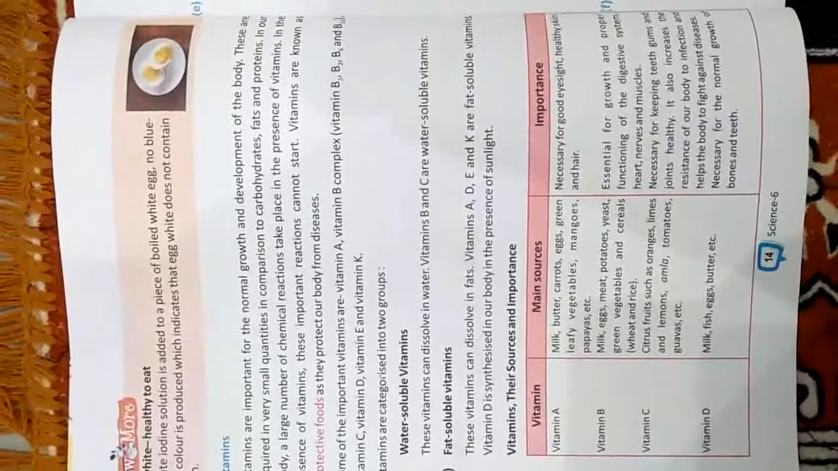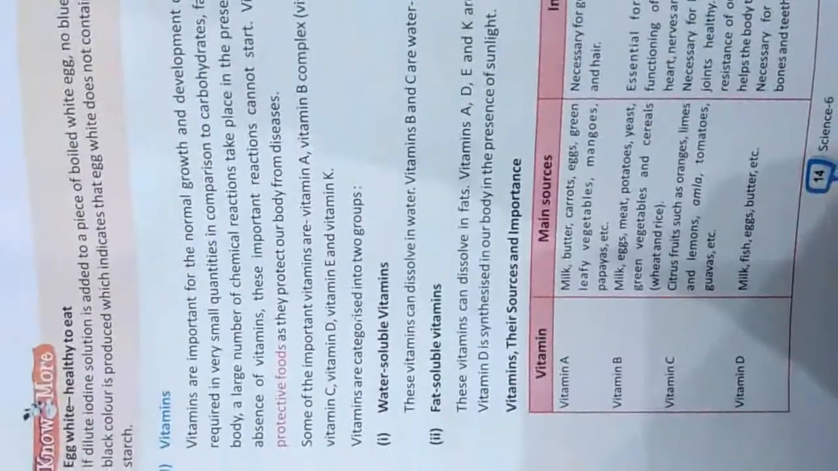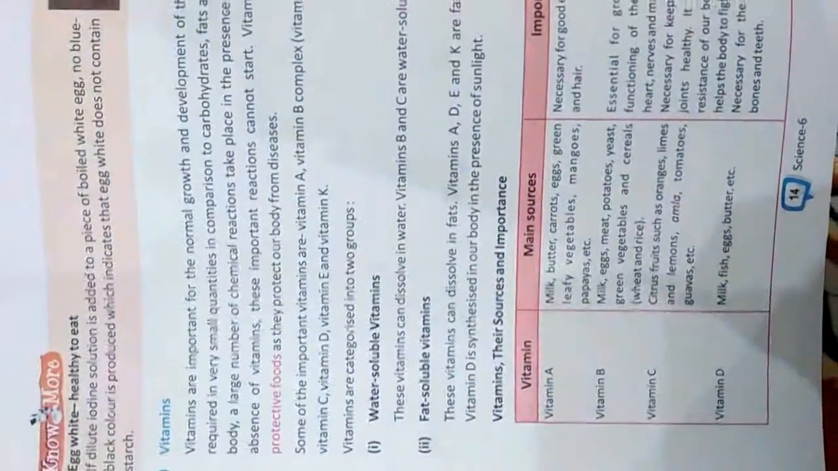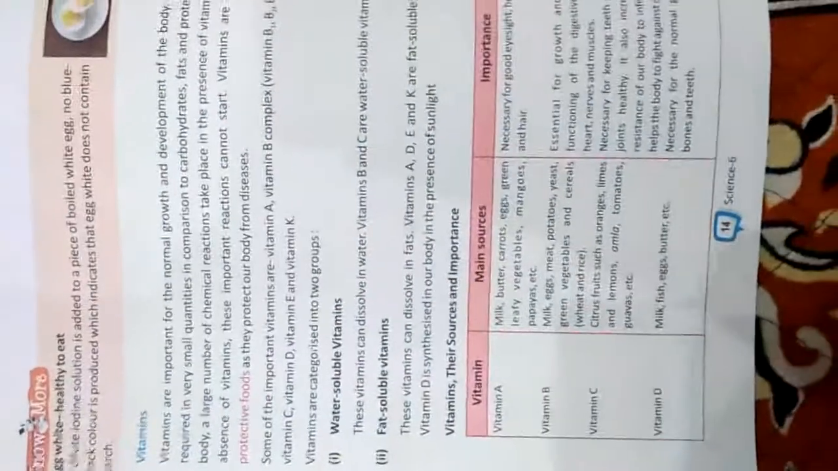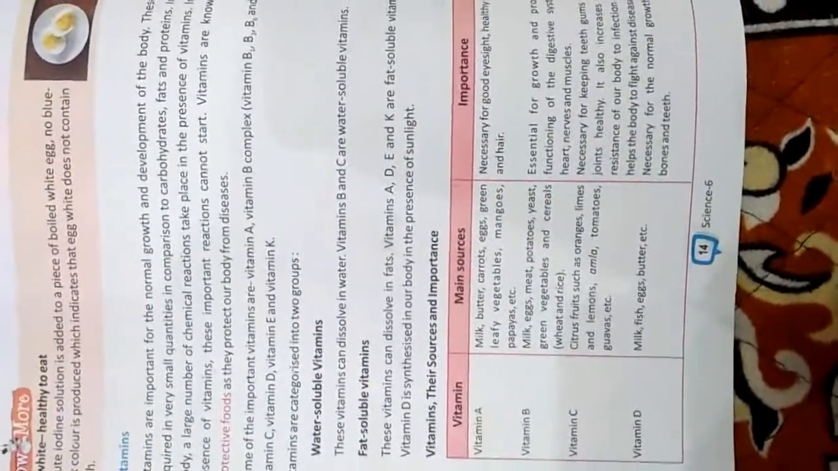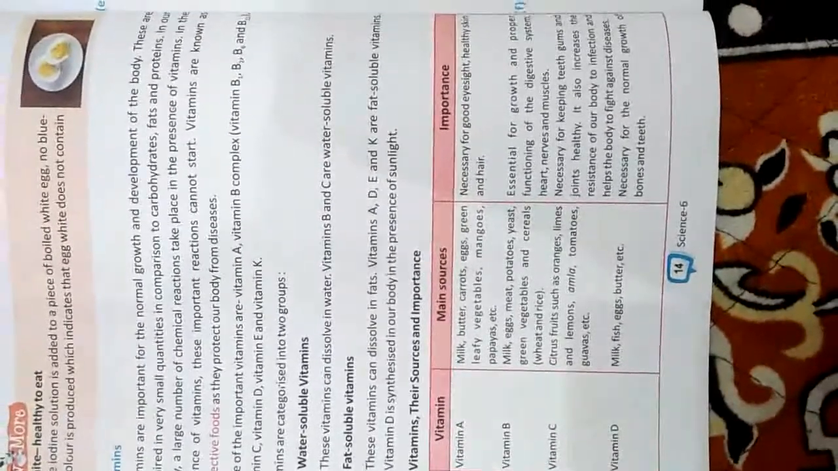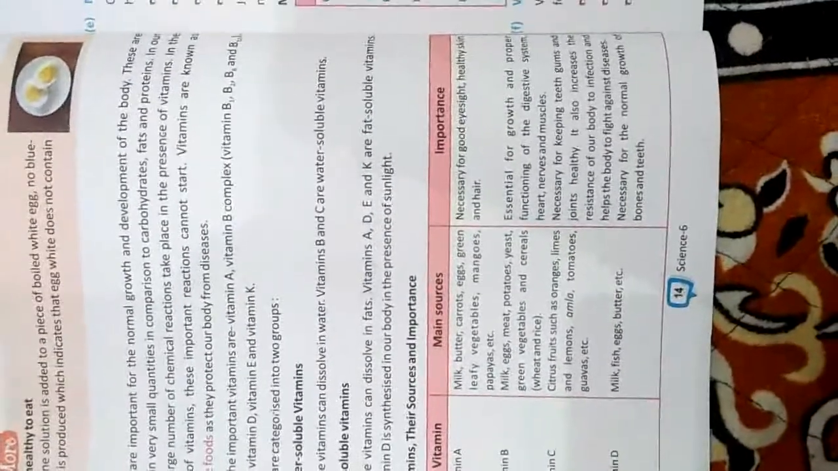Vitamin D is synthesized in our body in the presence of sunlight, and it is necessary for the normal growth of the bones and the teeth. Here we have vitamins, their sources and importance in our body, which you can read, like vitamin A. The main sources of vitamin A are milk, butter, carrot, etc. and importance.